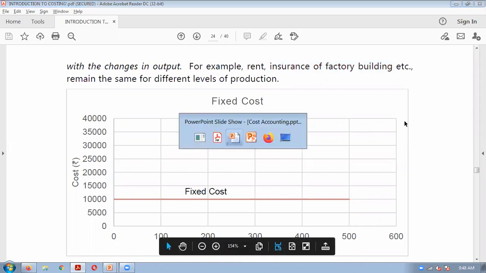If you see the diagram for the fixed cost, it will be like this. Here cost will be there and here output will be there.